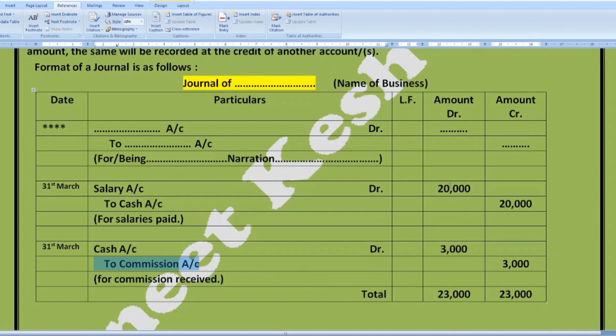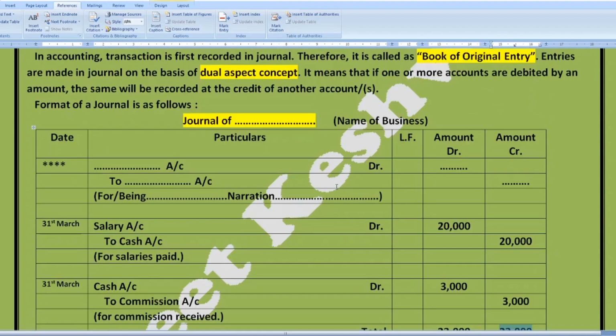After all transactions are recorded in the journal, we have to make the sum total of the amount debit column and the amount credit column. After summing them up, we should keep in mind that the total of the debit side should be equal to the total of the credit side. So I hope the journal format is very clear to you all.